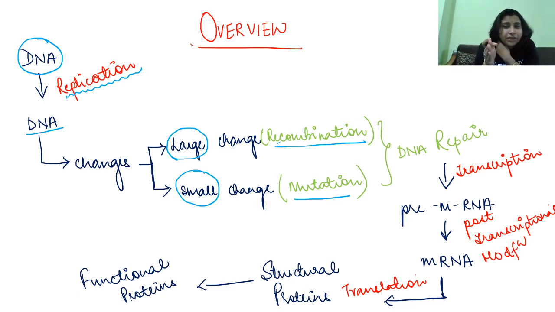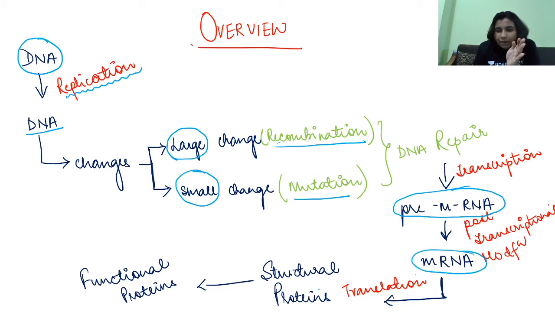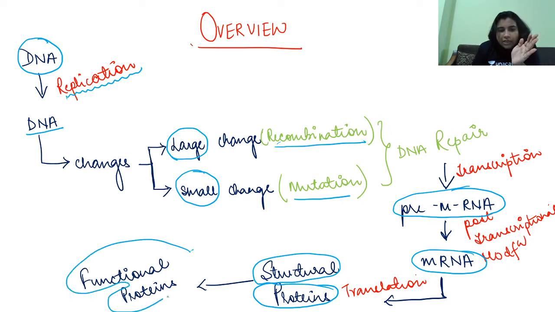This mutation may cause damage to the DNA, so the DNA repair mechanism will get activated. It will synthesize pre-mRNA, and this pre-mRNA will form mRNA, mRNA will form structural proteins, and this will again form your functional proteins.